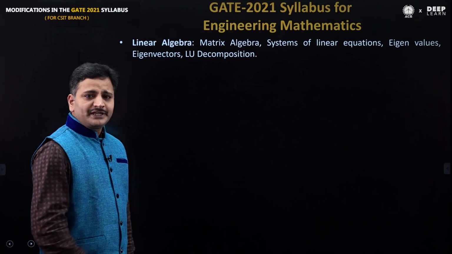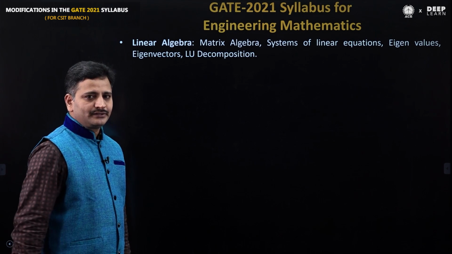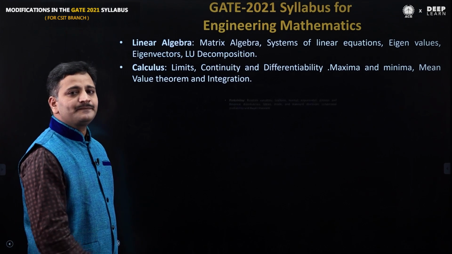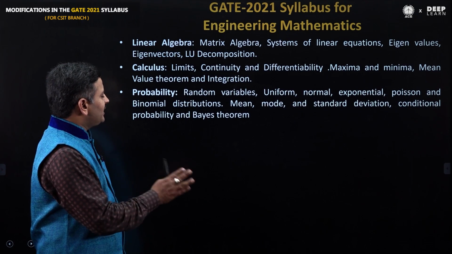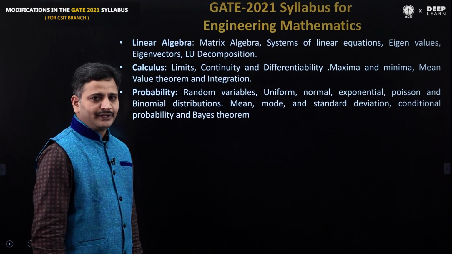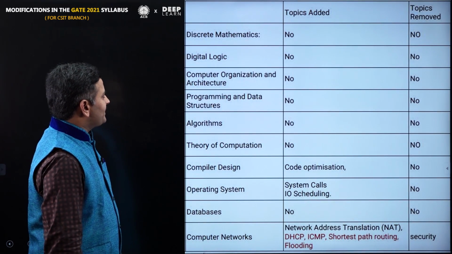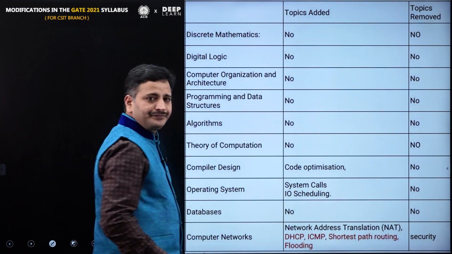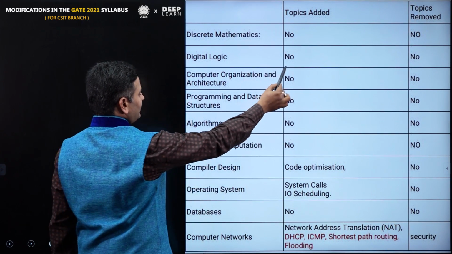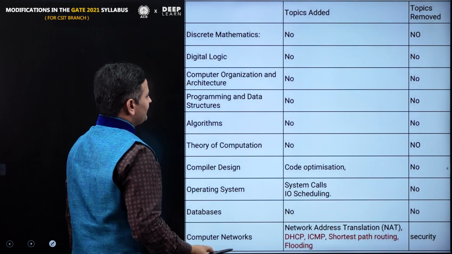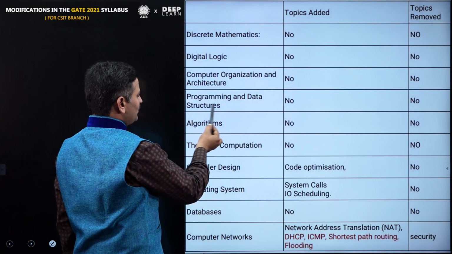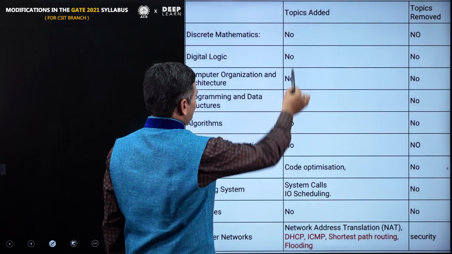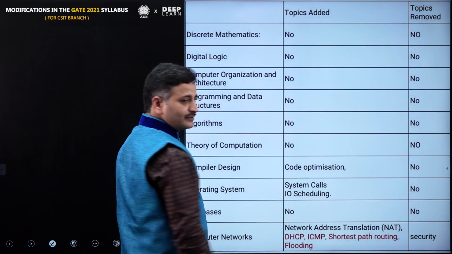From the engineering mathematics point of view, we have three topics: linear algebra, calculus, and probability. There are no changes in these three topics. And for the remaining topics, just look at this. Discrete mathematics, no changes. Digital logic also, no changes, no topics are added. Similarly COA, programming and data structures, algorithms, and theory of computation. So up to here they didn't add any new topics.